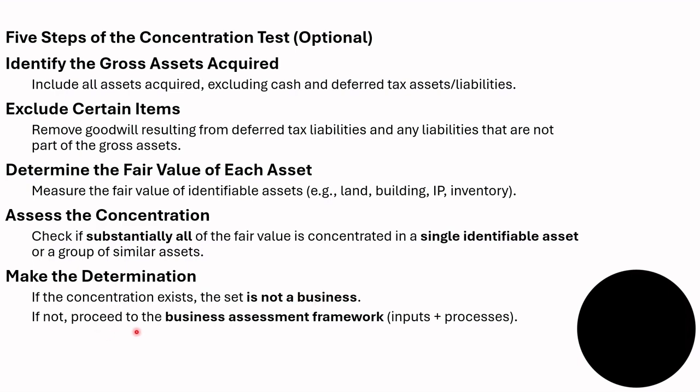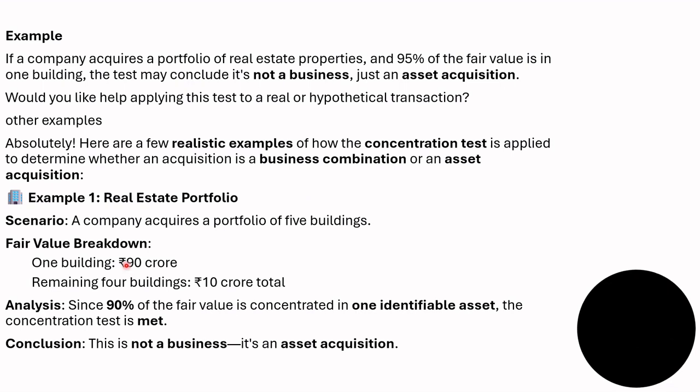If not, proceed to the business assessment framework: inputs plus processes. Example: if a company acquires a portfolio of real estate properties and 95% of fair value is in one building, the test may conclude it is not a business, just an asset acquisition.